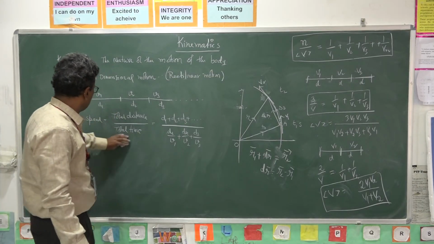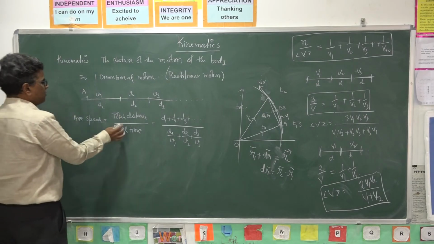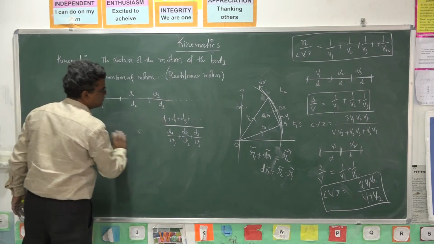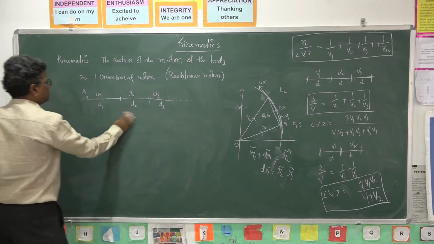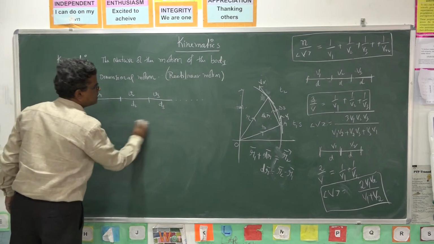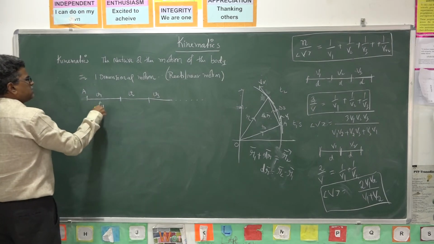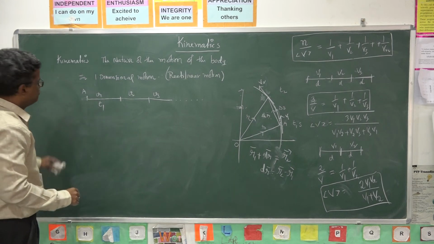Suppose here the journey: first t1 seconds, it travels with a speed v1.